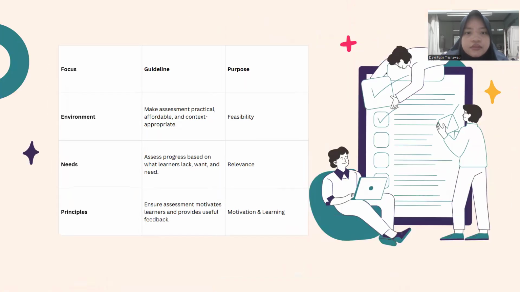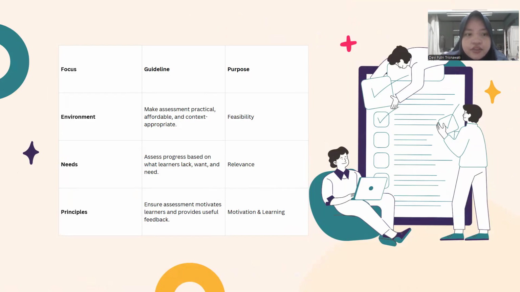So when we focus on the environment, assessment should be practical, affordable, and suitable for the specific context, which ensures feasibility.